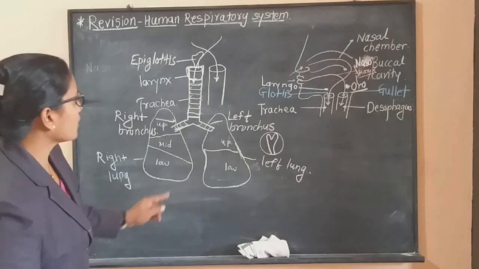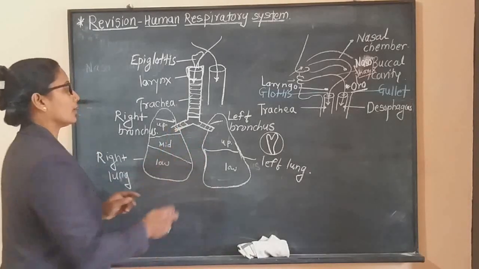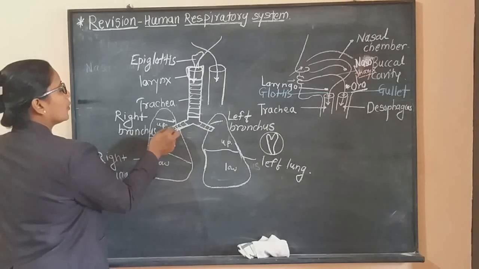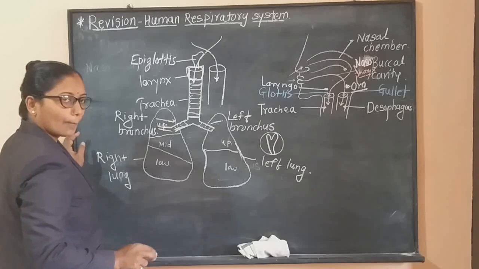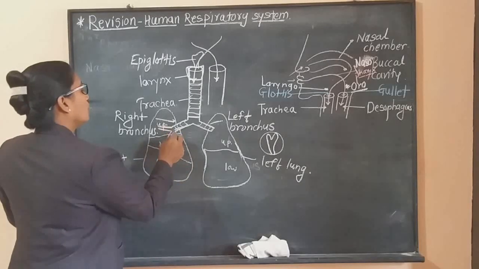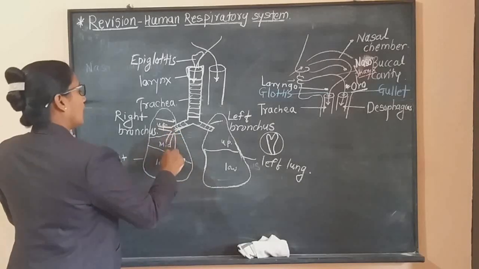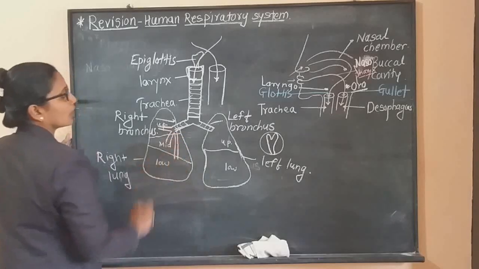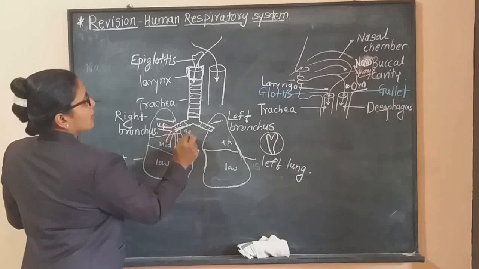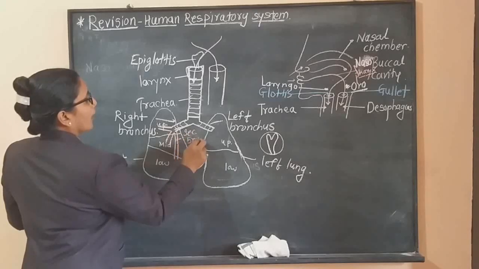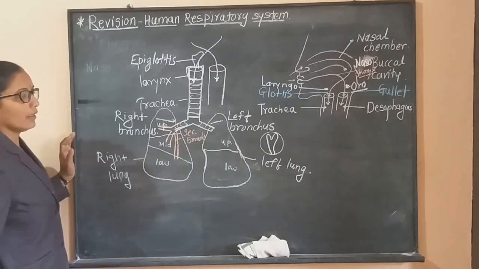Now, once the bronchus enters inside the lung, it is divided into three branches. One goes into the upper lobe, second goes into the middle one, and the next one goes into the third lobe. These are called secondary bronchi.